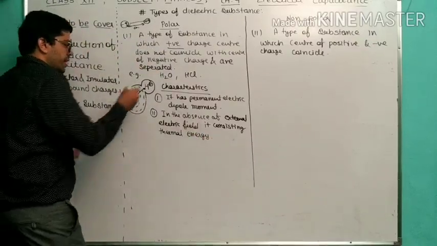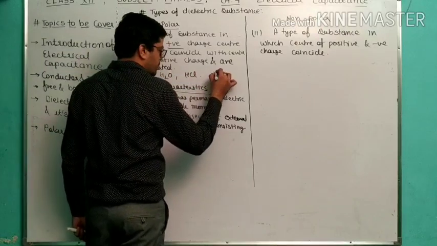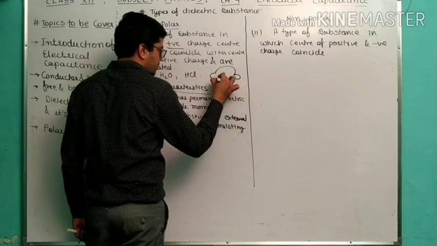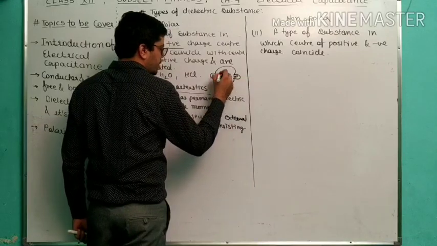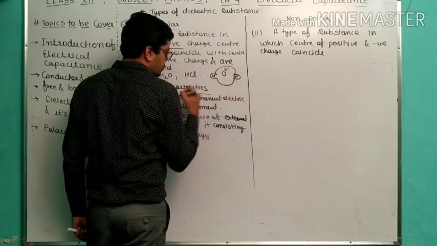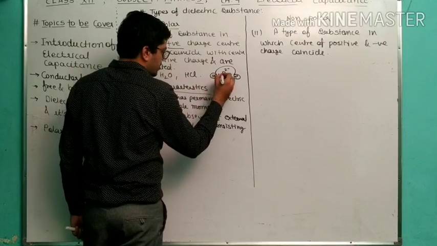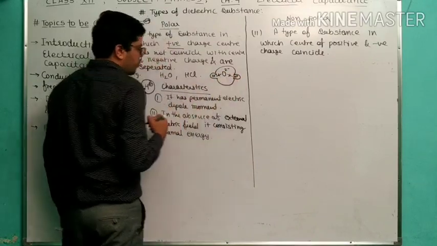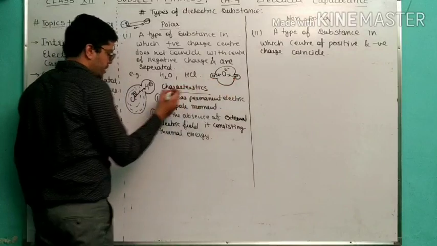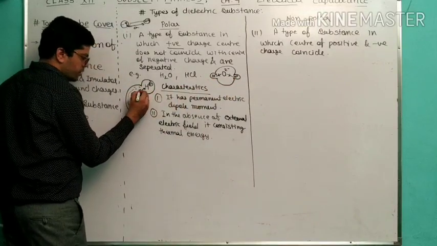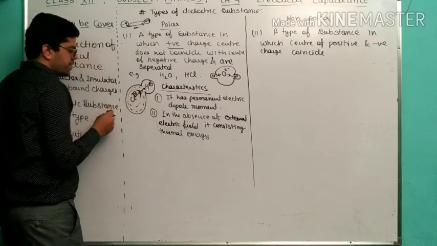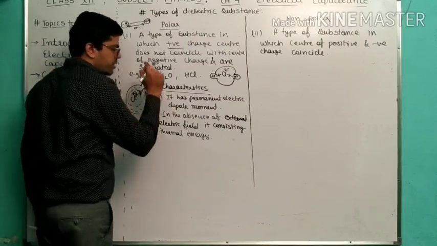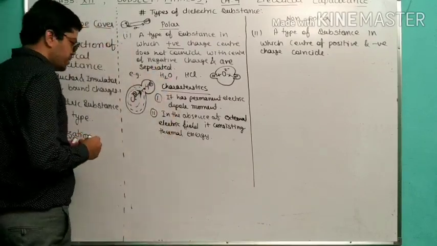And also you can draw the diagram of H2O like Mickey Mouse. That is H plus, that is also H plus, and that is O2 minus. Direction is from oxygen to hydrogen. Here direction is from chlorine to hydrogen. Why is it? Because always negative charge travels towards the positive charge.